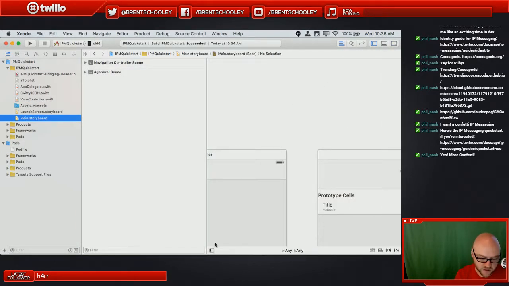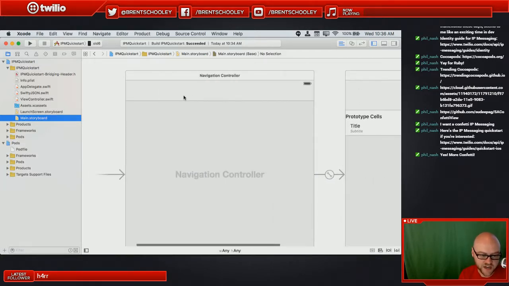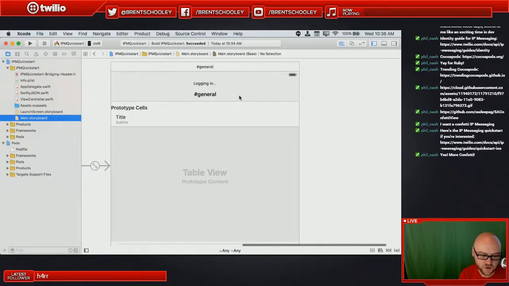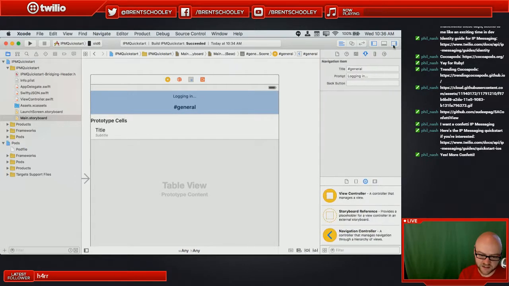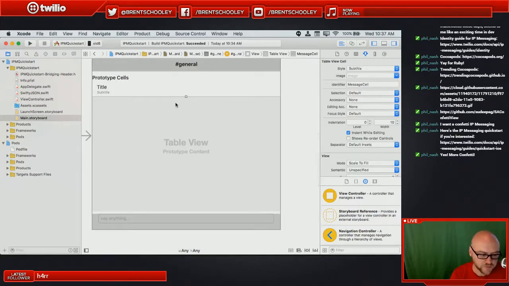The storyboard, you'll notice we have a navigation controller, which gives us the bar at the top. Then we have a few things. So we've got an info panel at the top, which is just the navigation item. So we've got a prompt that says logging in, and then we've got a title that says general, and then we've got our familiar table view that we've seen before.